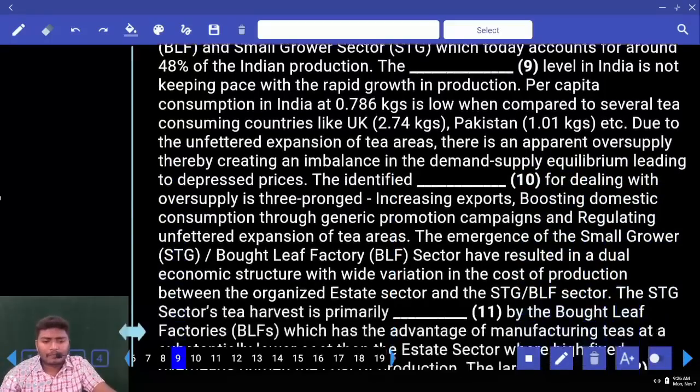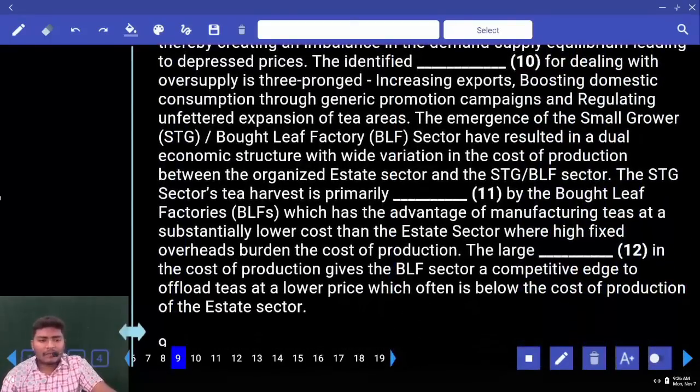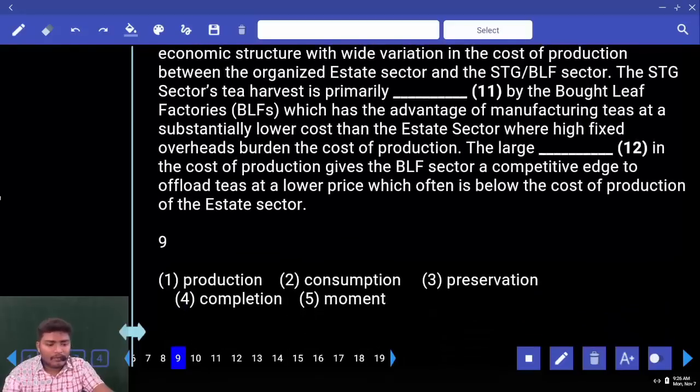Next one. The identified dash for dealing with oversupply is a three-pronged increasing experts. Now the is given, identified is given. What is missing here? Noun is missing. Now the dash for dealing with, this is an important phrase here. Now move to 10.